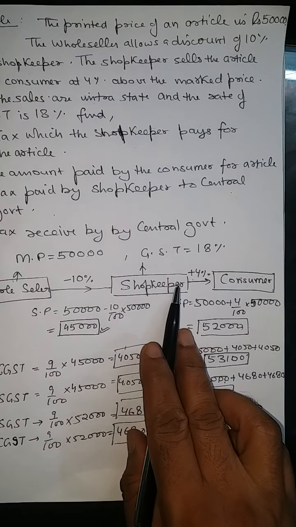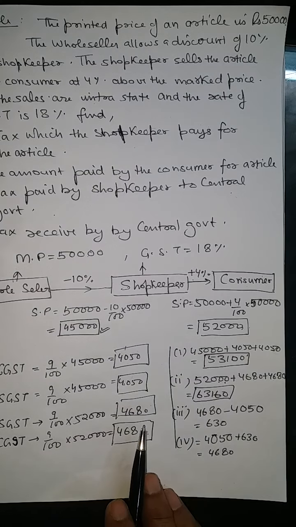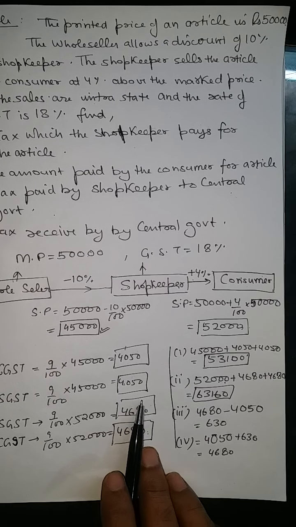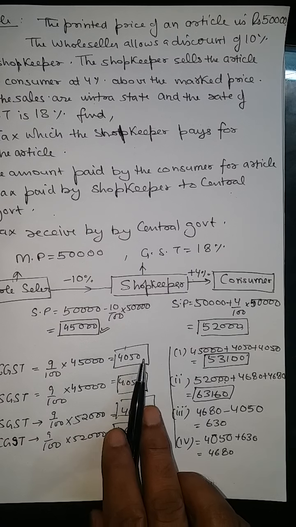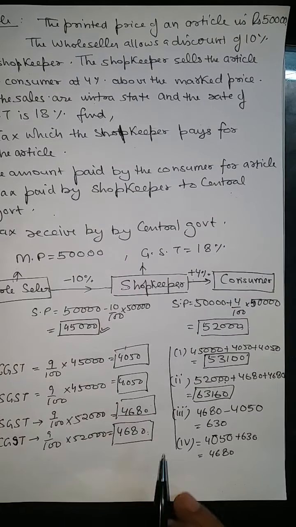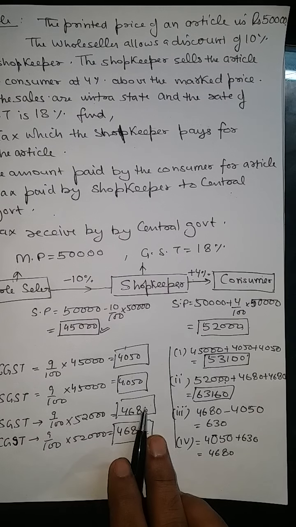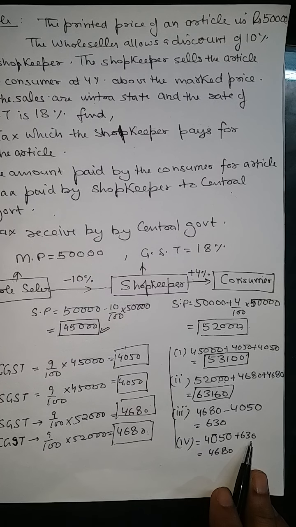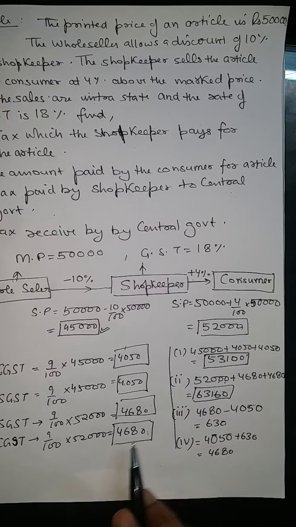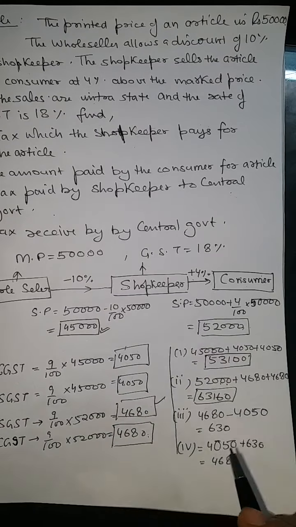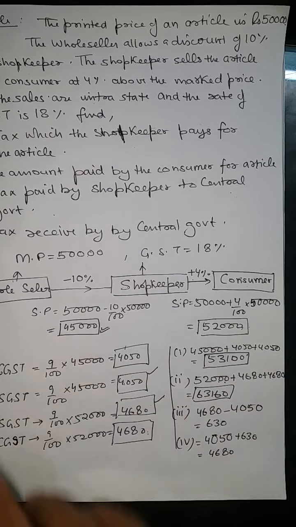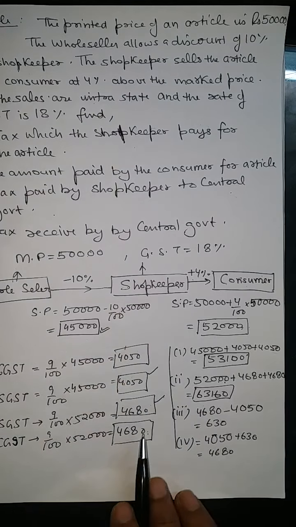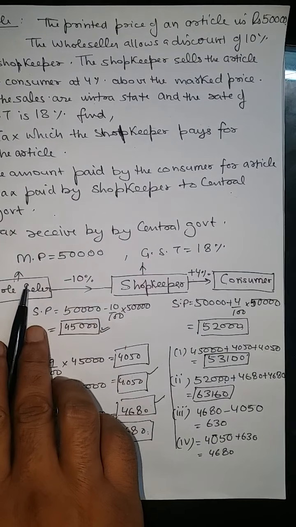See, the shopkeeper is receiving 4680, and paying 4050. Subtract these two values, we are getting 630. The shopkeeper is receiving this much from the consumer and paying this much to the wholesaler.